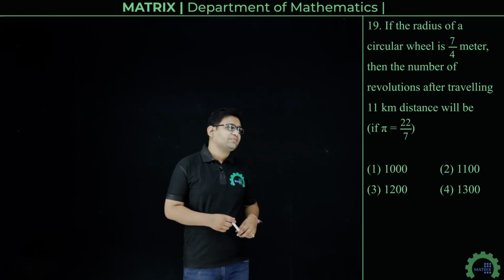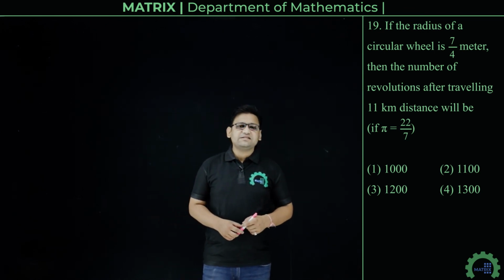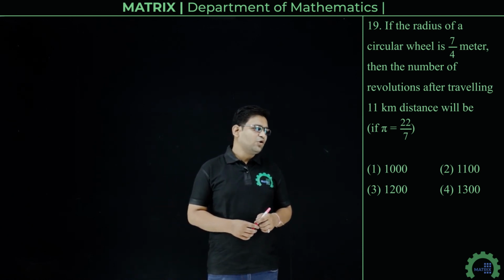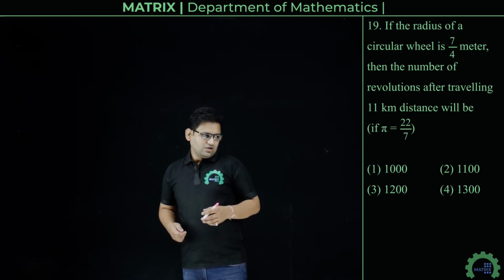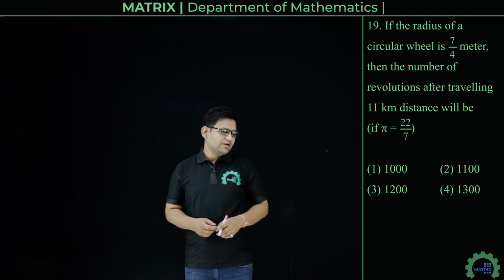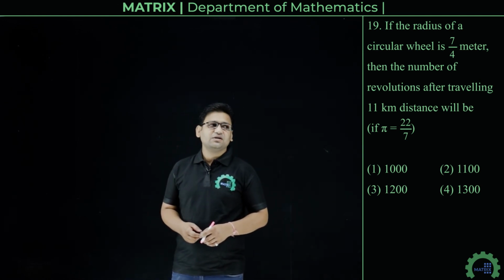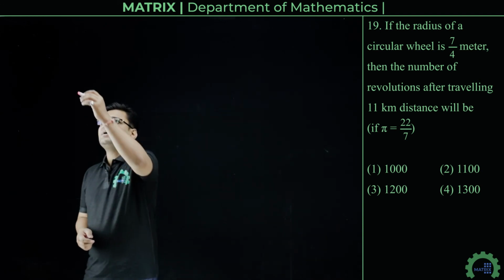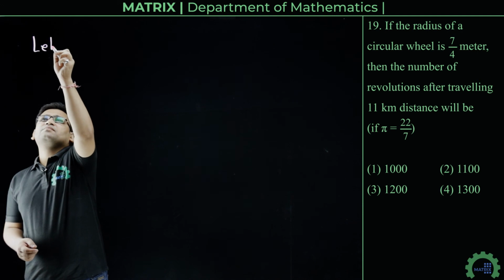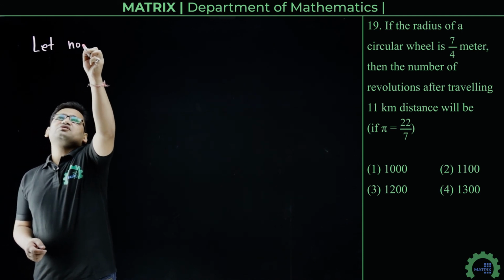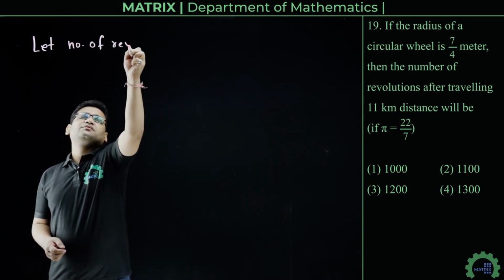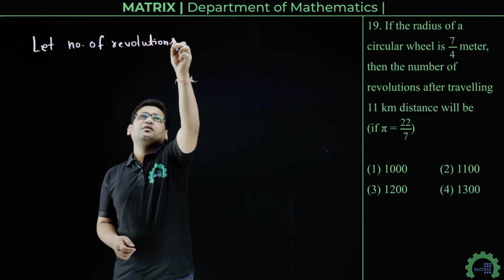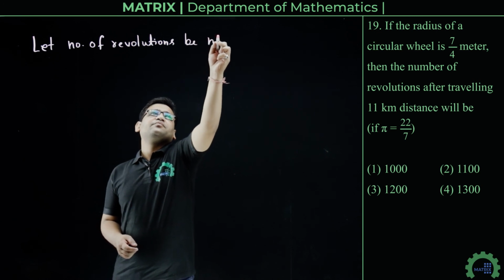Next question is, if the radius of a circular wheel is 7 by 4 meter, then the number of revolutions after traveling 11 kilometer distance will be. The given options are 1000, 1100, 1200 and 1300. So let the number of revolutions of the circular wheel be n.